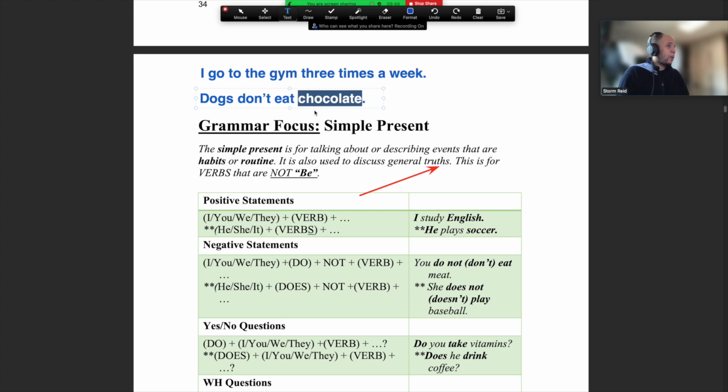When we're talking about dogs not eating chocolate, dogs don't. This is a truth. This is not talking about my dog is eating chocolate now. No. This is talking about all dogs. If dogs eat chocolate, some dogs can die, it's poisonous for dogs. So dogs don't eat chocolate.